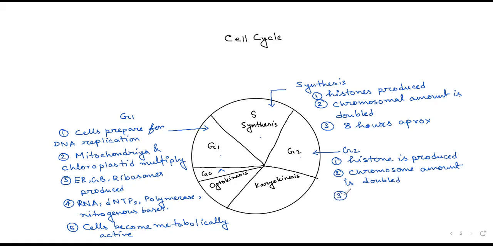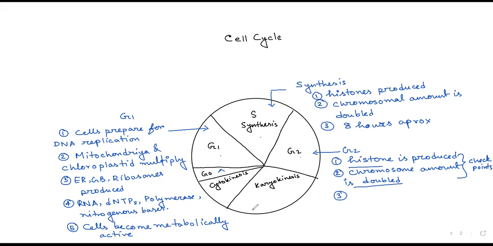All this procedure, the histone production and the chromosome amount being doubled, is started at synthesis and most of the time it is completed by G2, but during G2 it's a checkpoint. It checks once whether these two things are occurring properly or not.